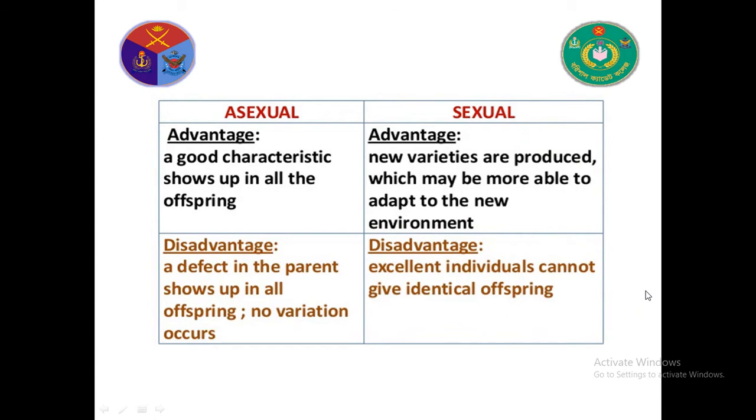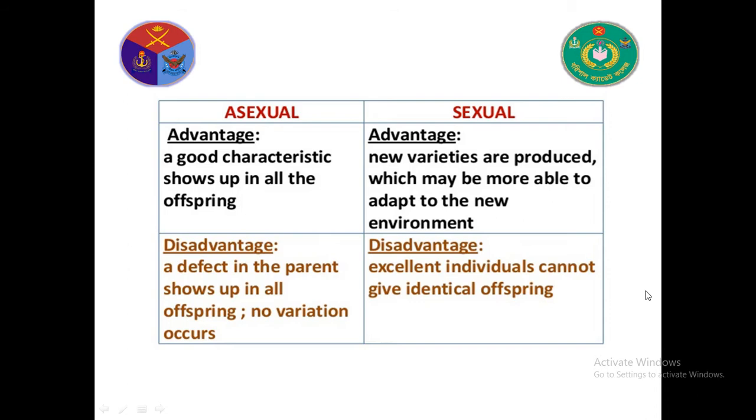There are some advantages in asexual and sexual reproduction. In asexual reproduction, a good characteristic shows up in all the offspring. In sexual reproduction, new varieties are produced. So some new varieties are produced by sexual reproduction, which may be more able to adapt to the new environment. But there are also some disadvantages in asexual and sexual reproduction.